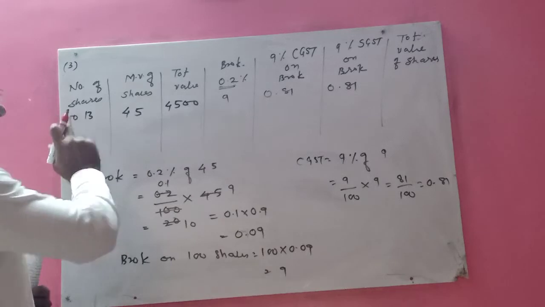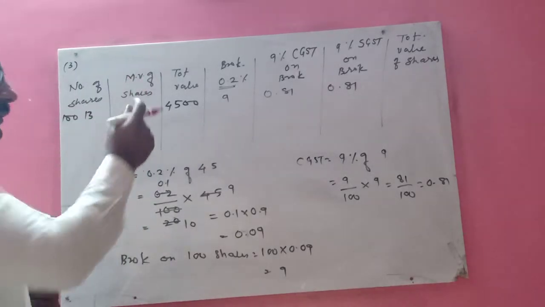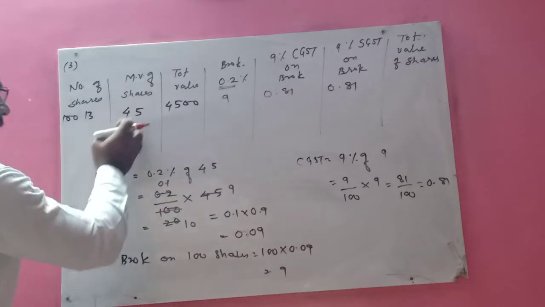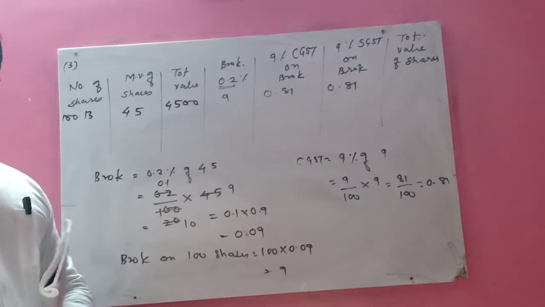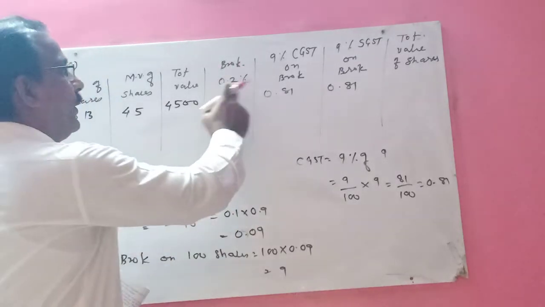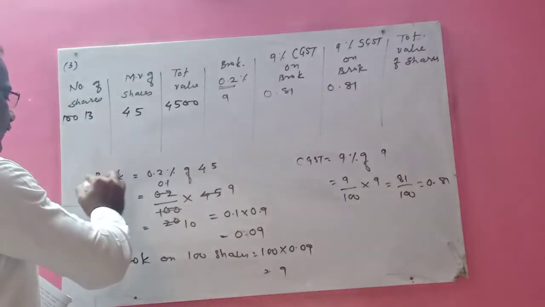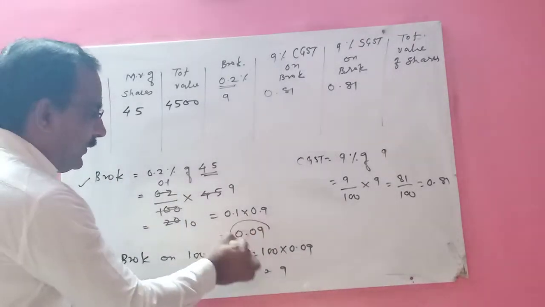See, the number of shares is given, 100. The market value of one share is given, 45. If you multiply these two, you will get the total value of 100 shares. It is 4,500. Then you have to calculate brokerage at the rate of 0.2%. So first I calculated brokerage on each share, that is 0.09.